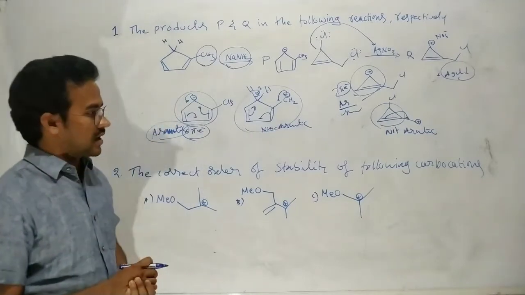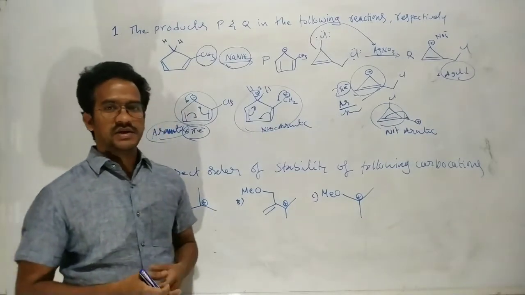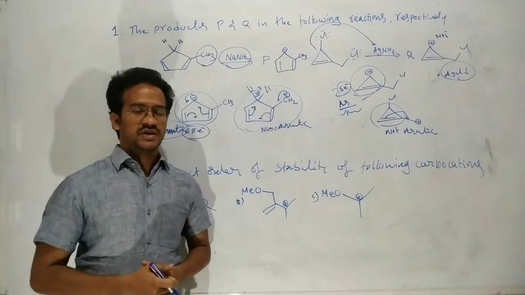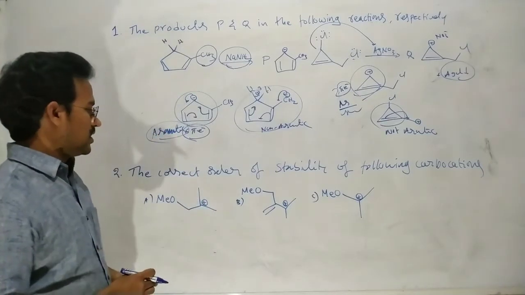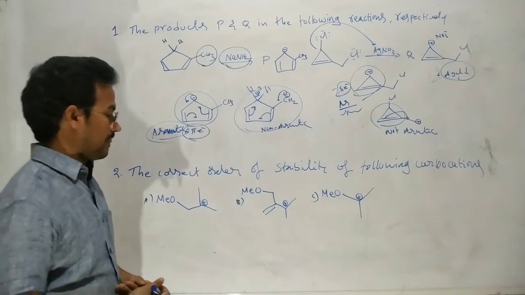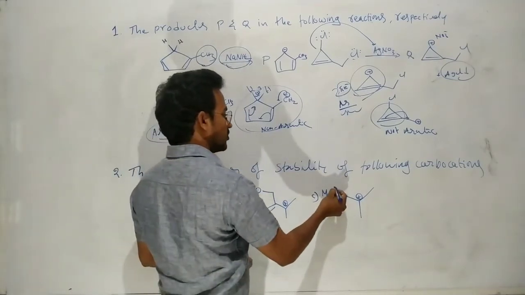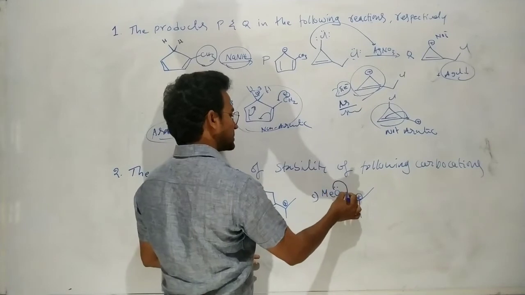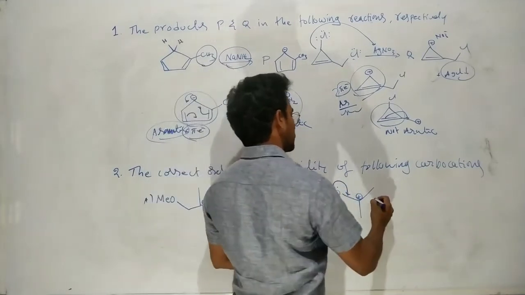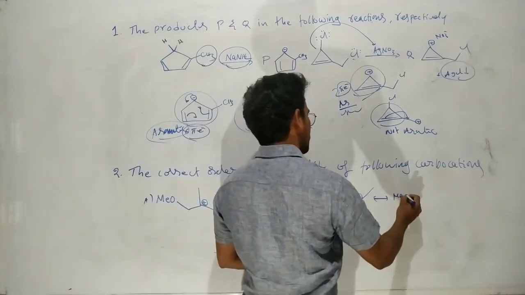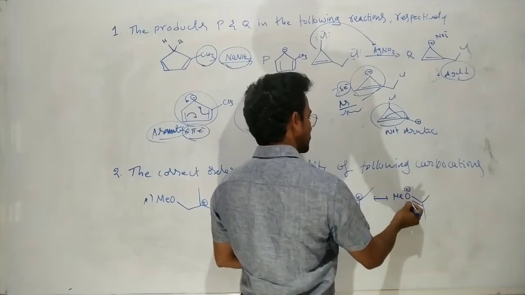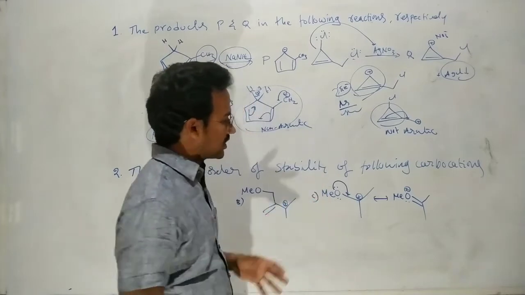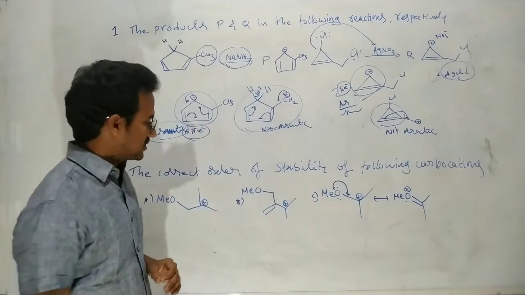Okay, so you know that carbocations are stabilized by the inductive effect, resonance effect, or hyperconjugation effect. Now here let us see this one. Which carbocation is more stable? Now here, first of all, this carbocation is stabilized by the plus M effect of the methoxy group. So here I am writing the structure, double bond here, this one carries a positive charge. Okay, this carbocation is stabilized by the plus M effect.